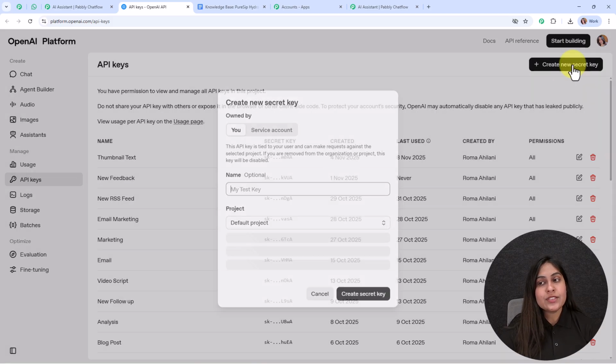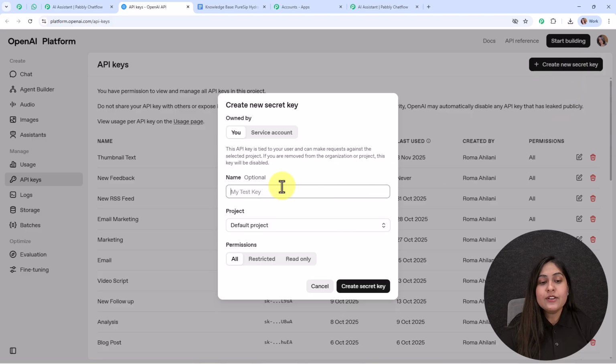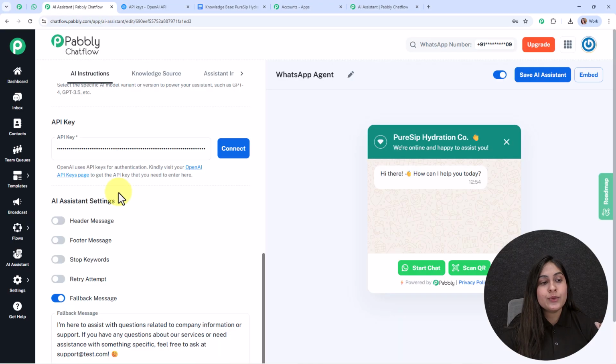You need to click on create new secret key, and here you need to give a name to your key. Then you need to select the project, and after that you need to click on create secret key. By doing so, you are going to receive the API key. You need to copy that key and add it over here in this particular field. After adding the API key, you need to click on this connect button, and automatically your key will be saved in your WhatsApp AI assistant.